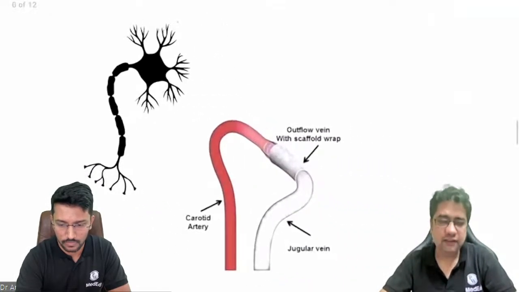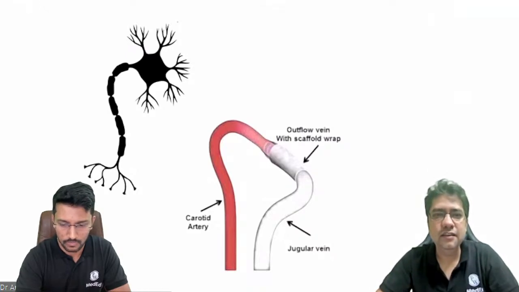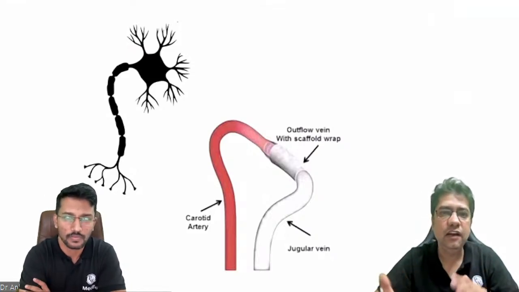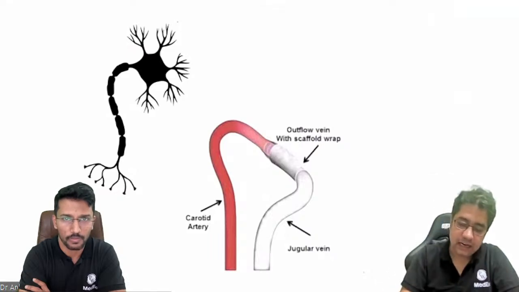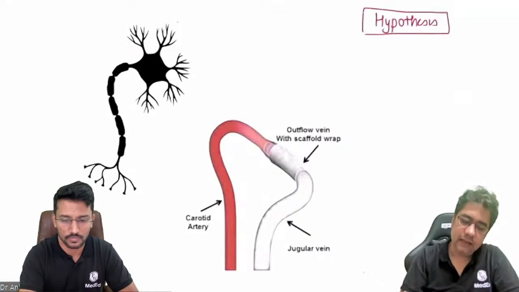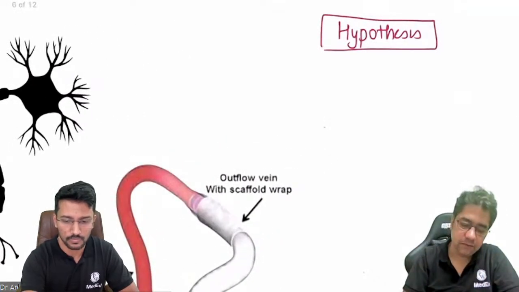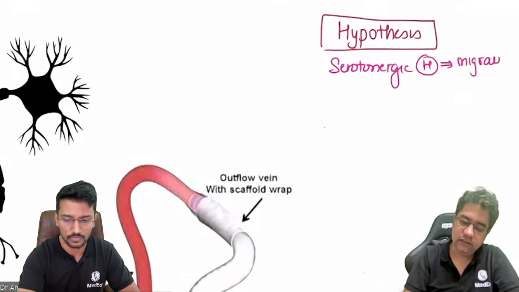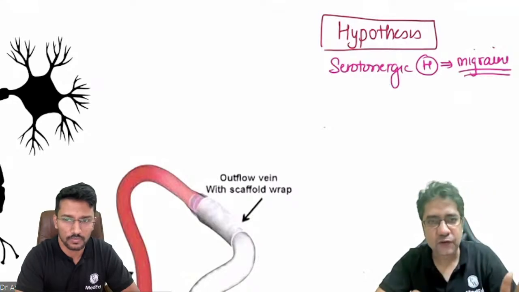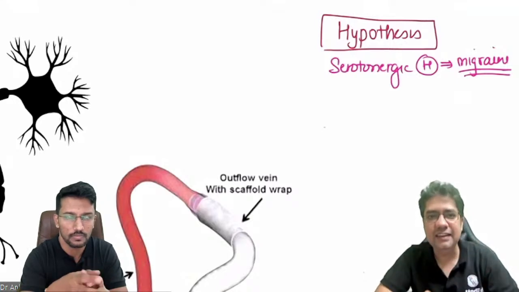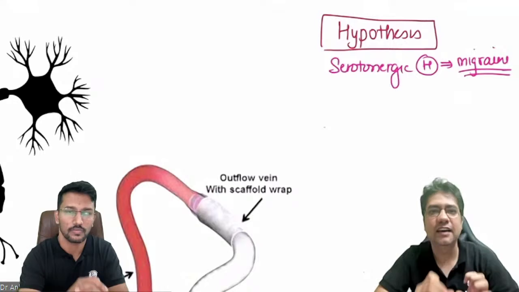So the first question is, why does migraine occur? And the correct answer is, sir, we don't know why migraine occurs. But because we don't know, that doesn't mean that we cannot think about it. So we have a hypothesis for how migraine occurs. And the most accepted hypothesis for migraine is the serotonergic hypothesis. Right now it is the most accepted one, but we don't know why migraine occurs. So let me explain. It's a little bit tricky. If you understand this, you will be able to understand how the drugs are acting.